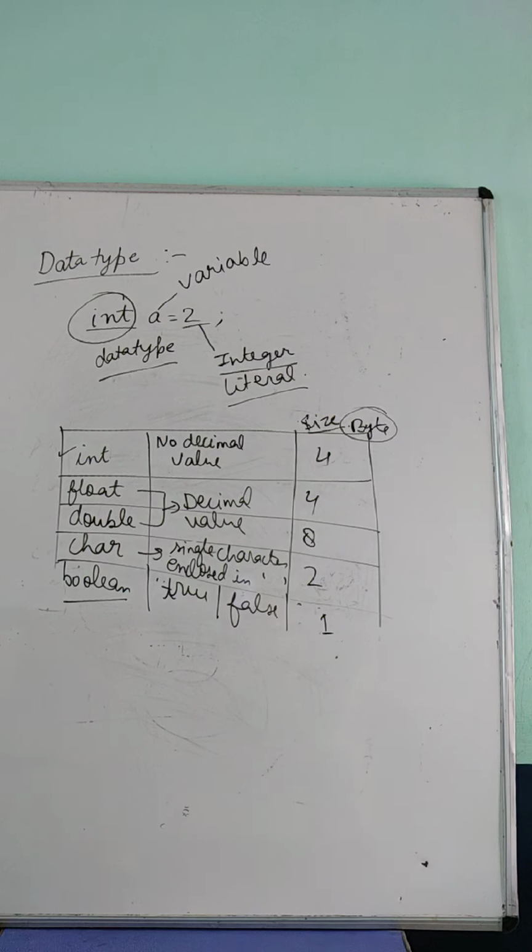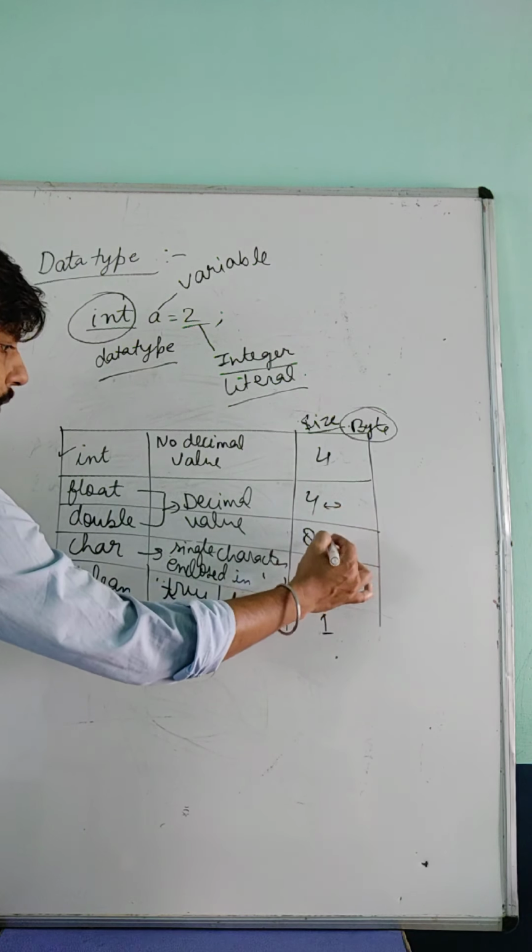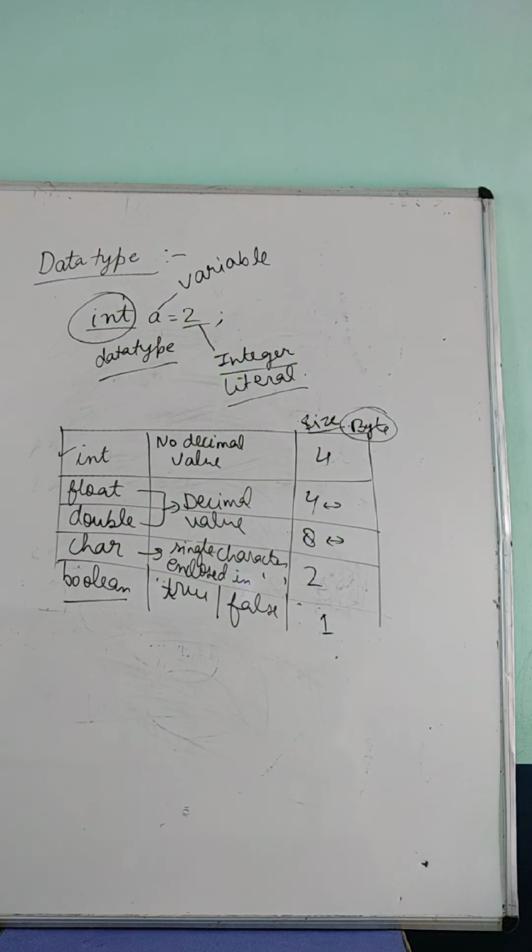Double is also the same, but the size is different. Float stores 4 bytes, double stores 8 bytes. That means जो आपका double होगा वो ज़्यादा वैल्यू को स्टोर कर सकता है, और जो float होगा वो as compared to double कम वैल्यू को स्टोर करेगा, लेकिन डबल ज़्यादा करेगा.